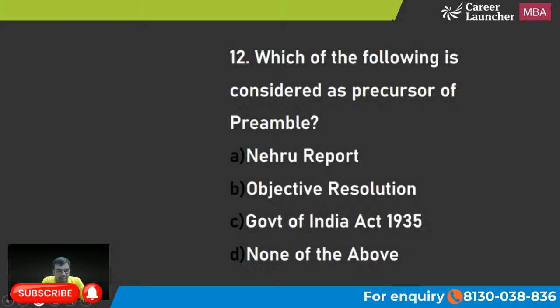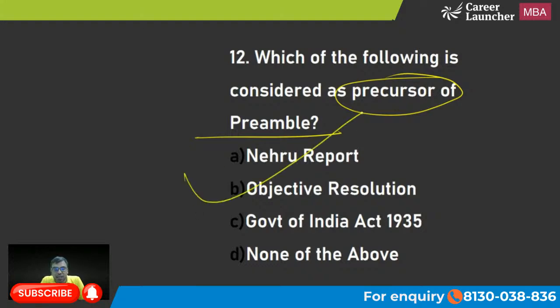Which of the following is considered the precursor of the preamble? Nehru Report, Objective Resolution, Government of India Act 1935, none of the above. Precursor का मतलब क्या होता है? There's a document which was acting more or less like a preamble, है ना? और this document was replaced by the preamble, ऐसे कह सकते हैं ना? So the right answer is Objective Resolution. B is the right answer.